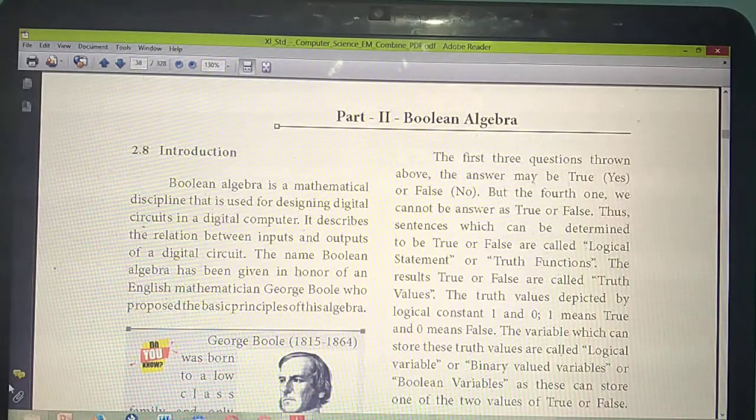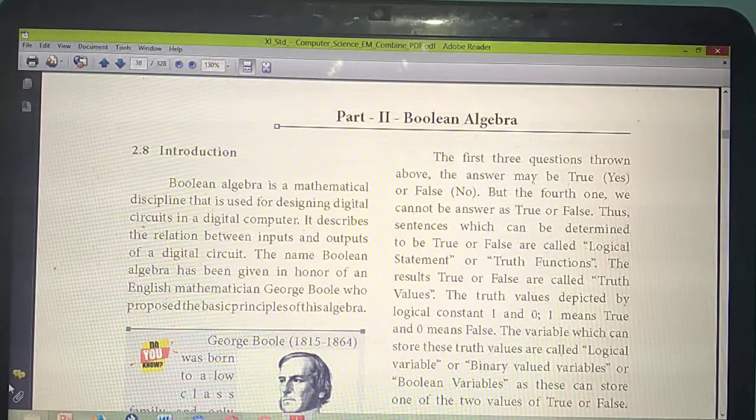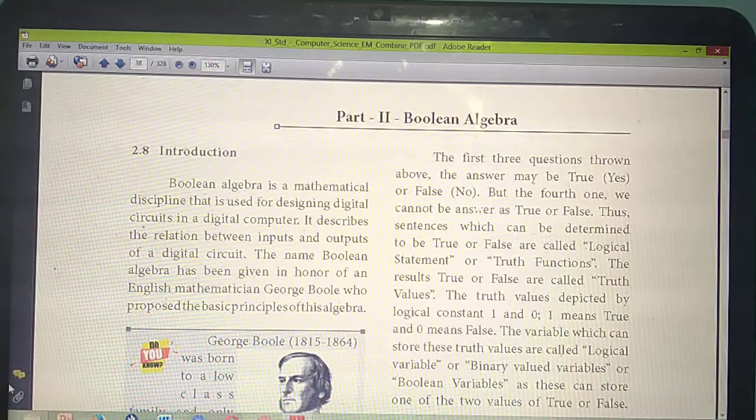You have studied algebra in maths, isn't it? Now we are going to study Boolean algebra in this chapter. What do you mean by Boolean? Already in the last part of this chapter you have studied Boolean. Boolean has only 2 values. What are the 2 values? True or false. Either the answer becomes true or the answer becomes false. That is Boolean. Here we are going to study a lot of algebraic expressions, and you are going to prove a lot of algebraic expressions using these Boolean values.